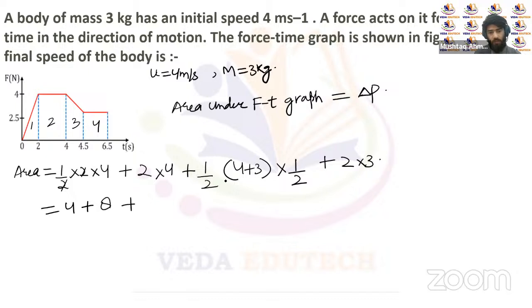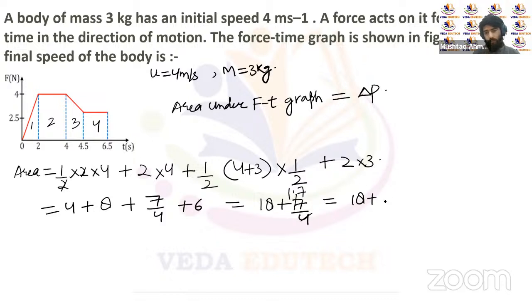That's 8 plus 7 upon 4, right? 7 upon 4 plus 6, right? So it will be 14. 14 plus 4 will be 18, right? 18 plus 7 upon 4, or we can write it equal to 19.7.